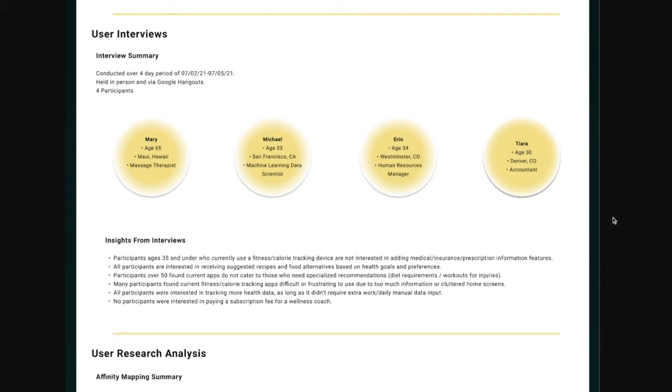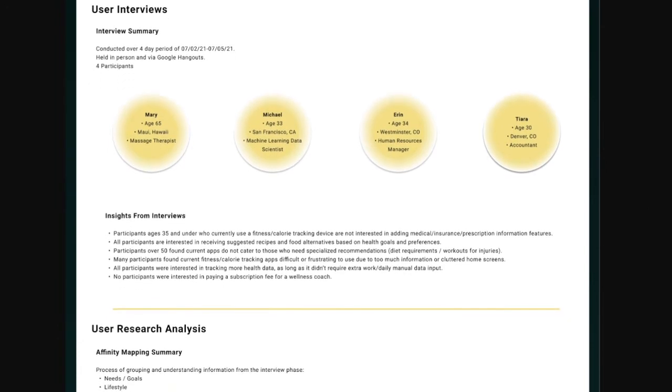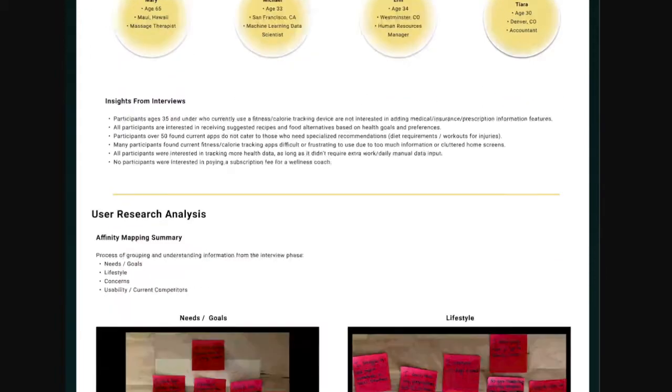Some insights that I found were that many current apps don't cater to those who need specialized recommendations, but also that users felt frustrated and found most apps difficult to use, and there's often too much information and they had cluttered home screens. They also didn't want to put in too much extra work or daily manual data input.